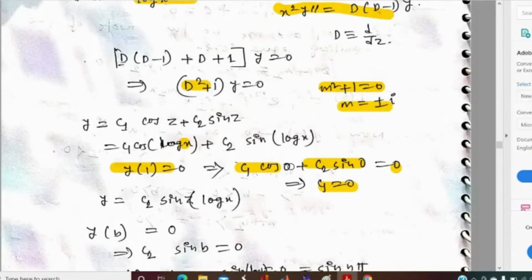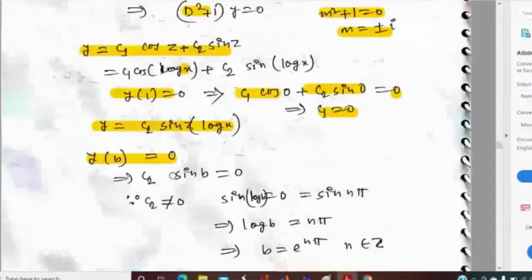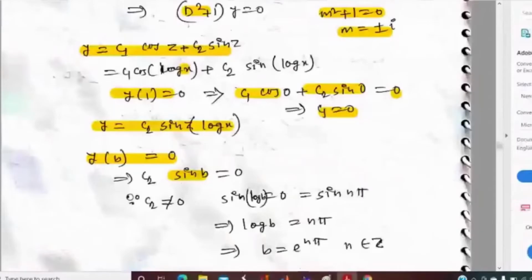Now, sorry, a mistake: it should be c2 sin log b equal to 0. Here I write c2 not equal to 0, because if c2 equal to 0, then y will be 0, but we need a non-trivial solution.